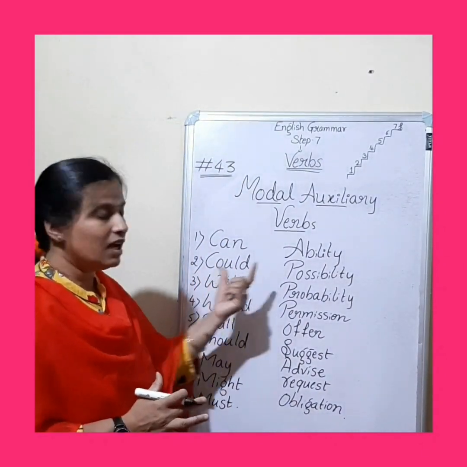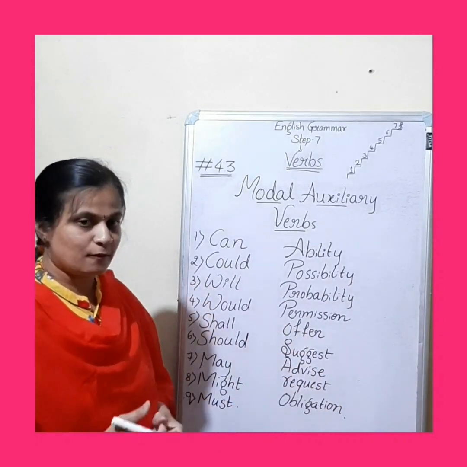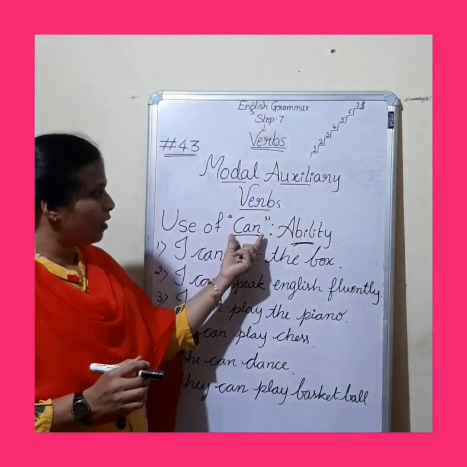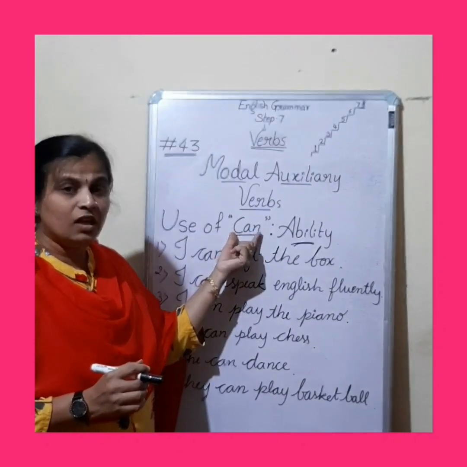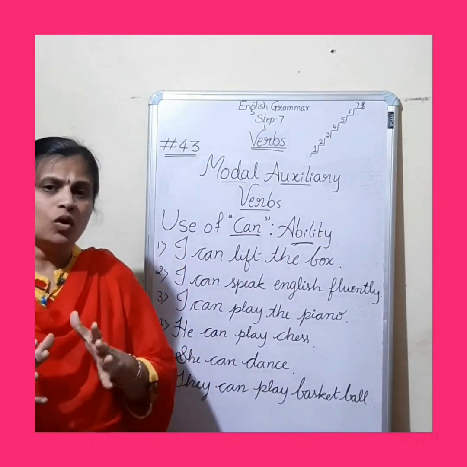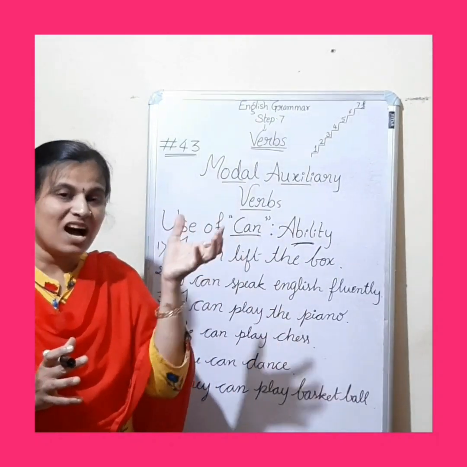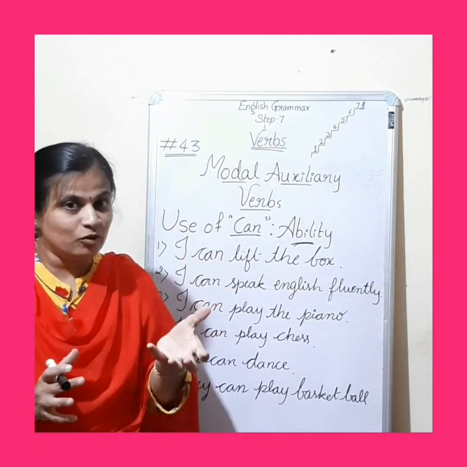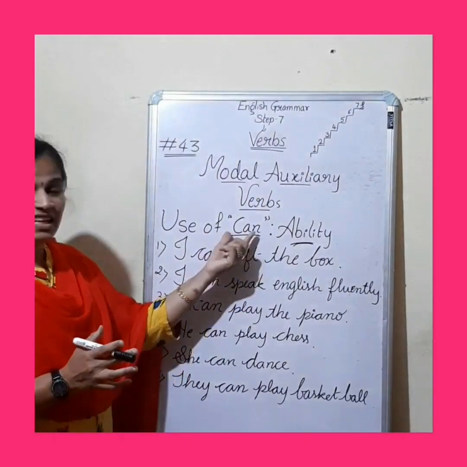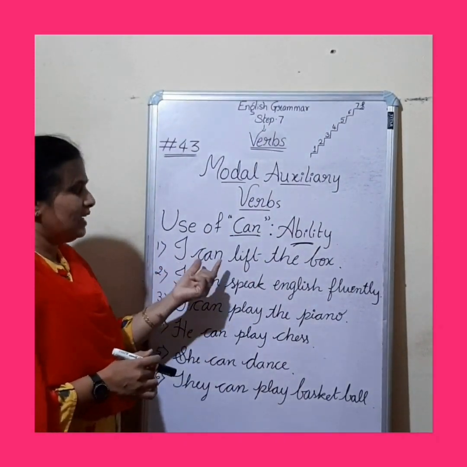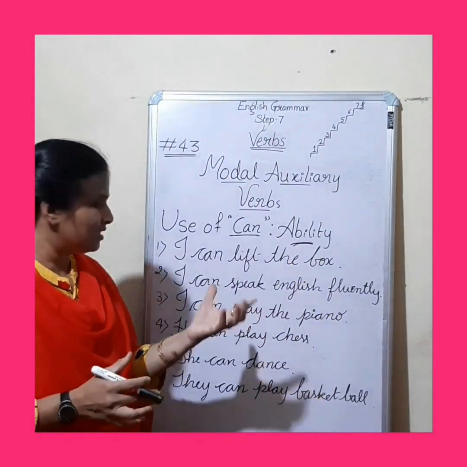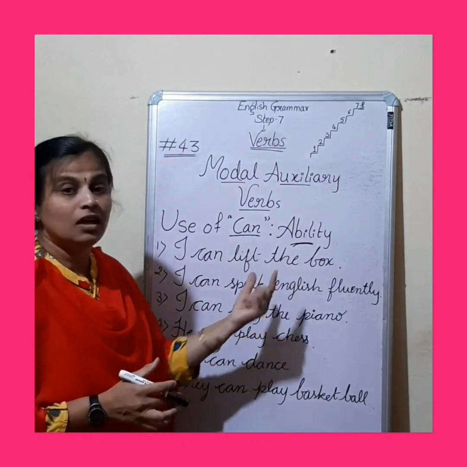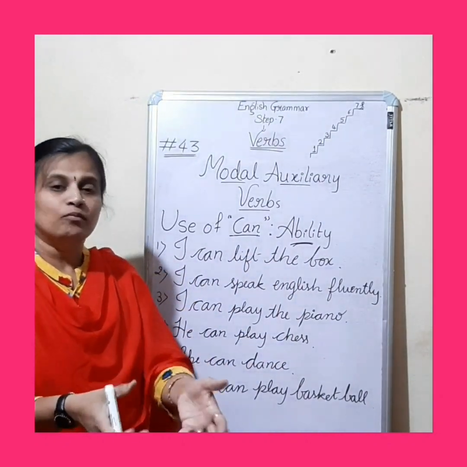Let us know how they are used in sentences. Okay, so let's have a look now. Use of the modal verb can, to express ability. Overall, we can say that modal verbs are used to indicate the mood or modality, the attitude. First one is can. So, I can lift the box. You can see the sentence here. The ability of mine is there to lift the box. Okay, I can lift the box.